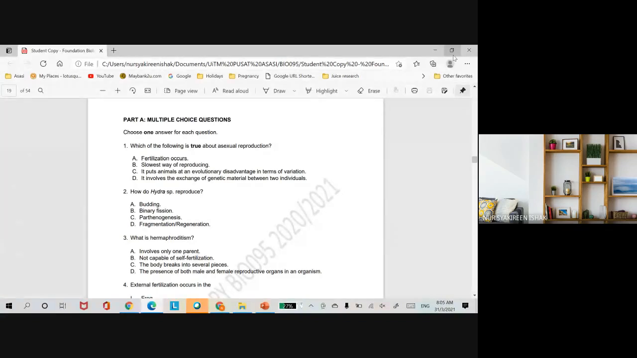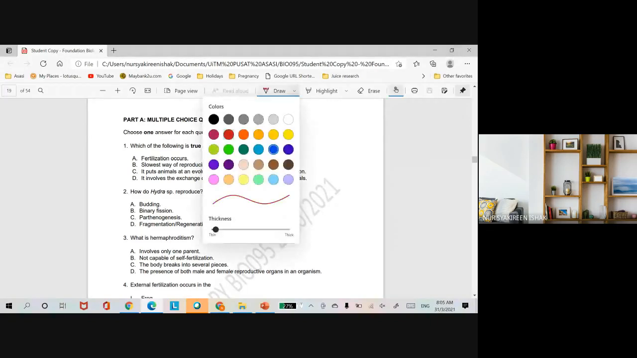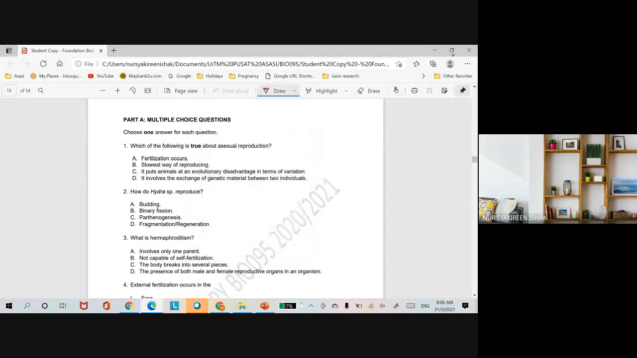So of the four statements here, you have to identify which is true for asexual reproduction. Obviously, for A, it does not involve fertilization. Because fertilization involves the sperm fertilizing the egg, so that is sexual reproduction. So obviously A is wrong.